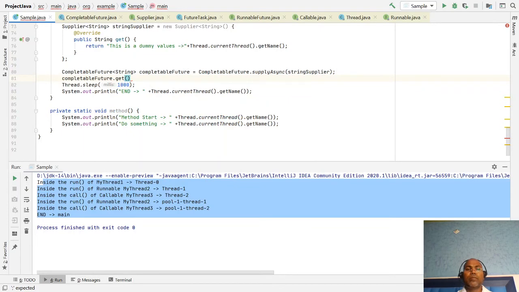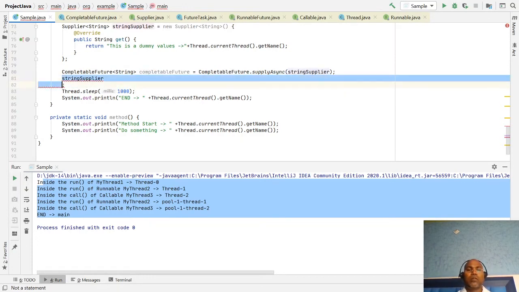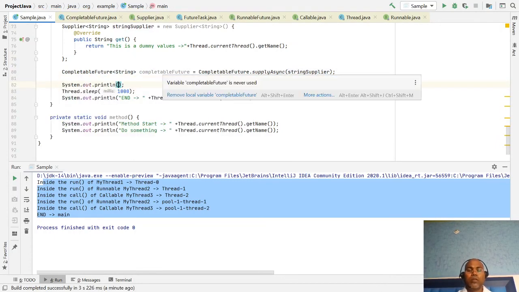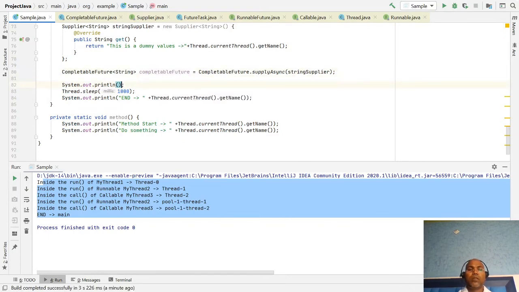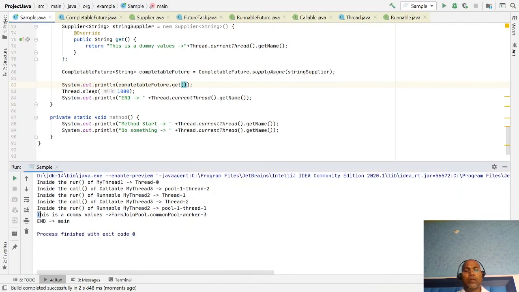get. Notice that here they are using the concept of the ForkJoin common pool and worker threads.